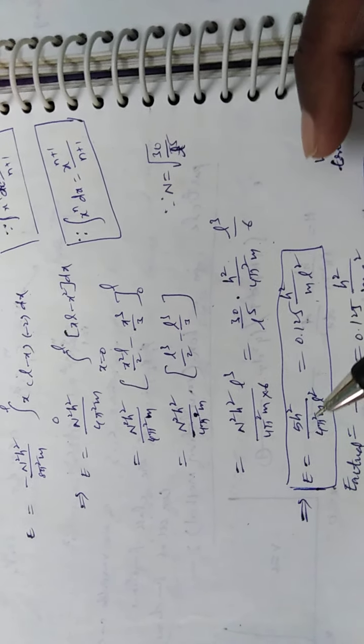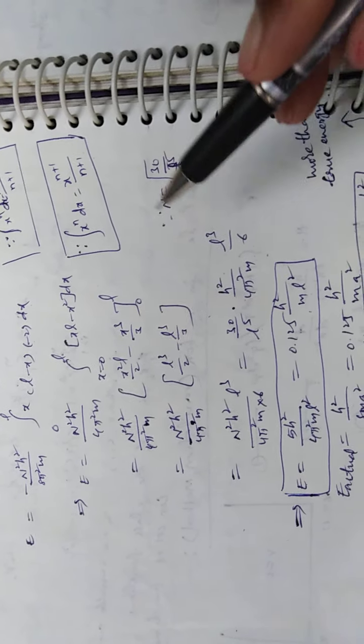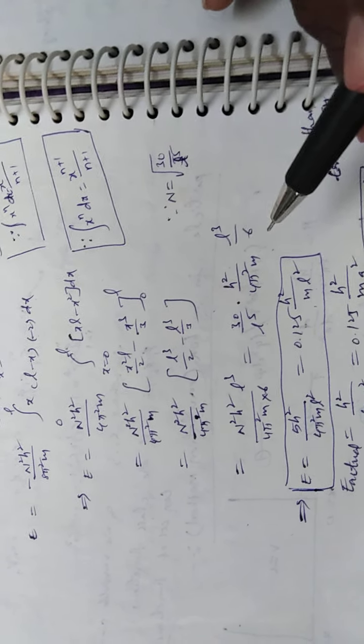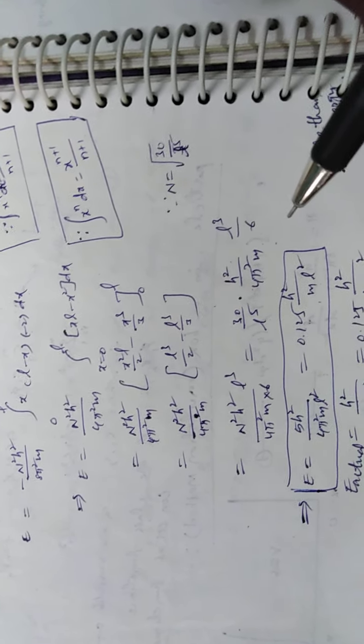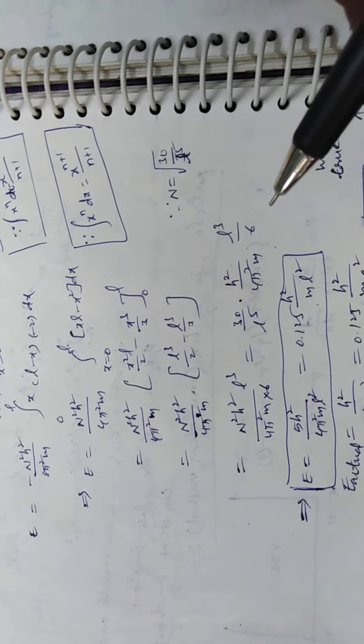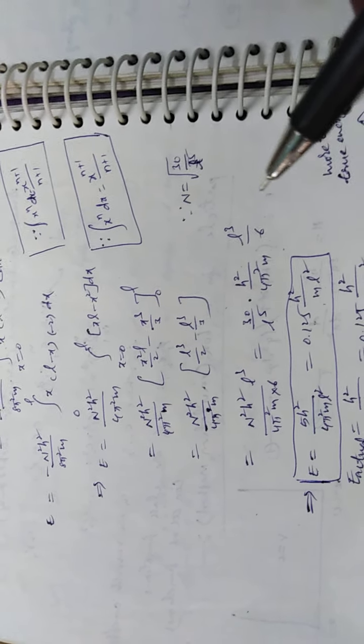We calculated the energy value for the particle in a box from x is equal to 0 to x is equal to L along the x direction by the variation method.